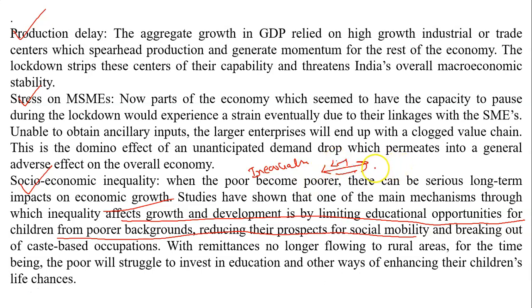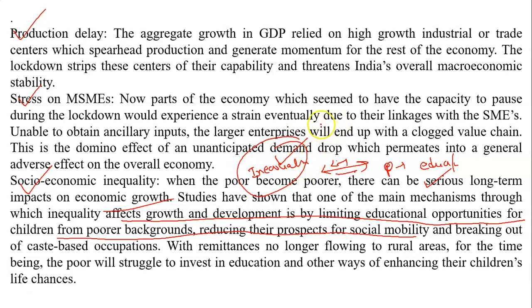And we can say that the poorer become poorer, and the educational standard and the health standard of the people will also go down. These educational, social and health benefits will reduce. Definitely this inequality among the people will also increase.